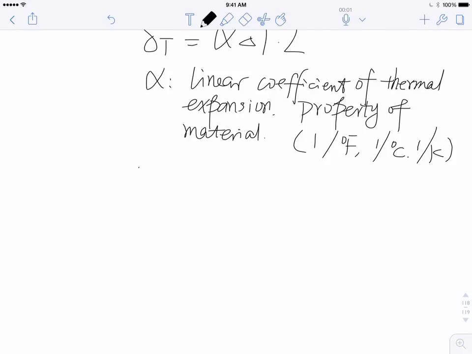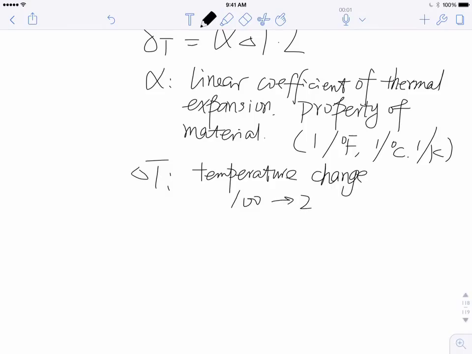This delta T is nothing but temperature change. We know temperature can either go up or go down, so delta T can be either positive or negative. For example, if it changes from 100 to 200 degrees C, then delta T equals 200 minus 100, that is 100 degrees C. You always use the end temperature minus the beginning temperature.